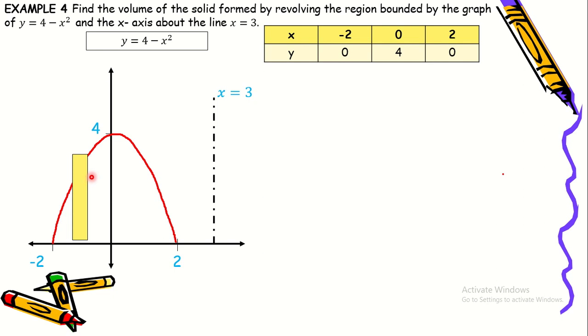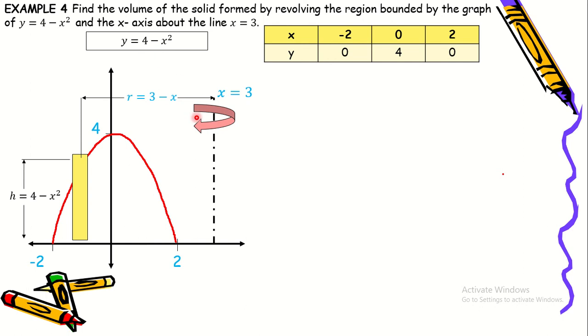Okay, so this will be the radius. So notice that the radius of the cylindrical shell is the distance from the line x is equal to 3. So ang ginawa natin dito, since this is x is equal to 3, so we transposed x on the right side, kaya naging negative x. So radius now is equal to 3 minus x. And this will be the height of the rectangle or the shell. The height is equal to 4 minus x squared.